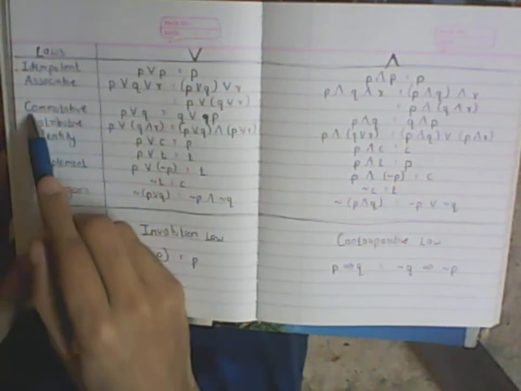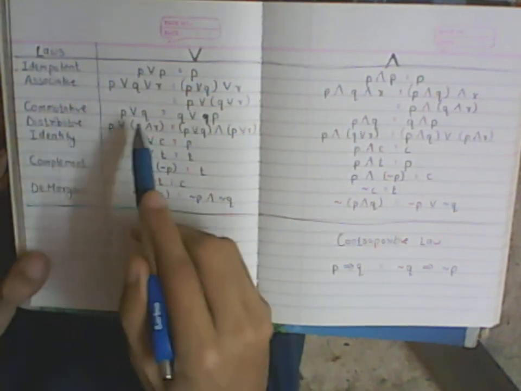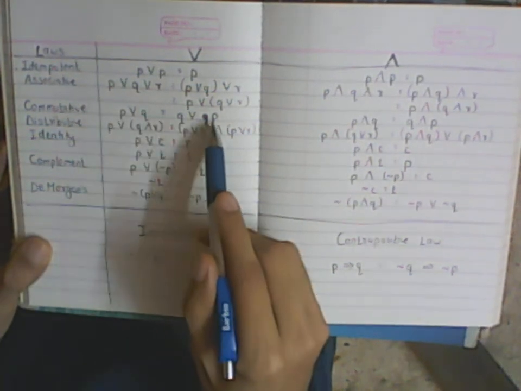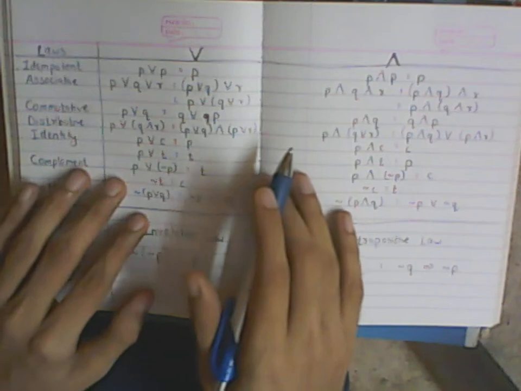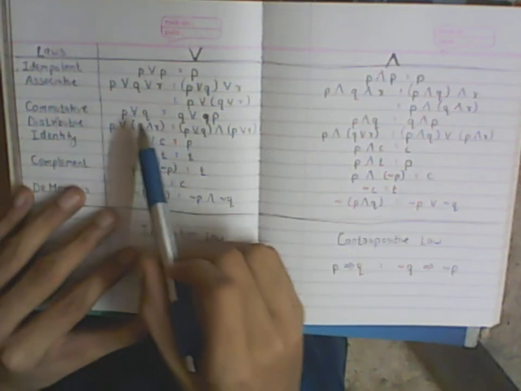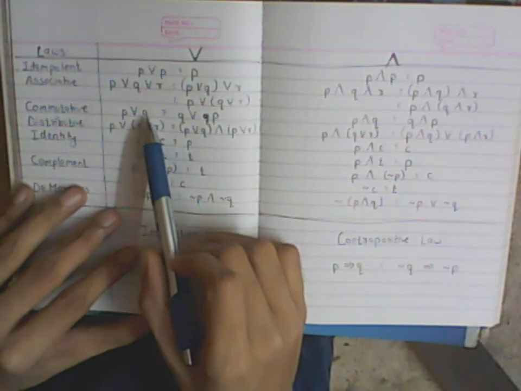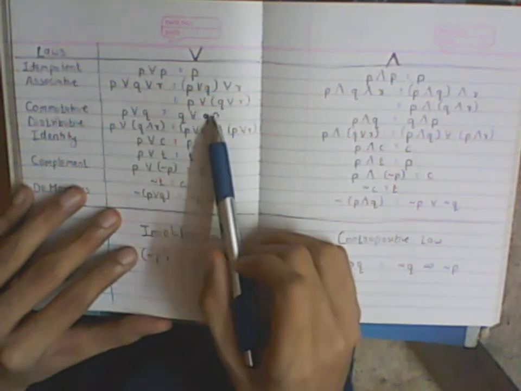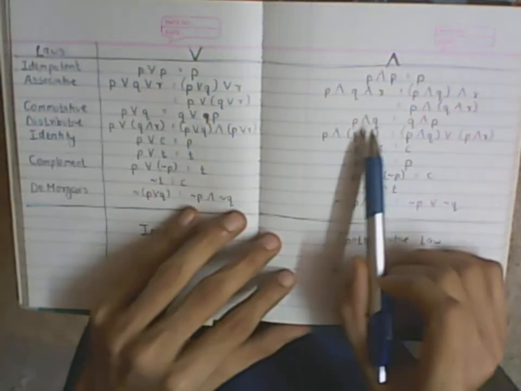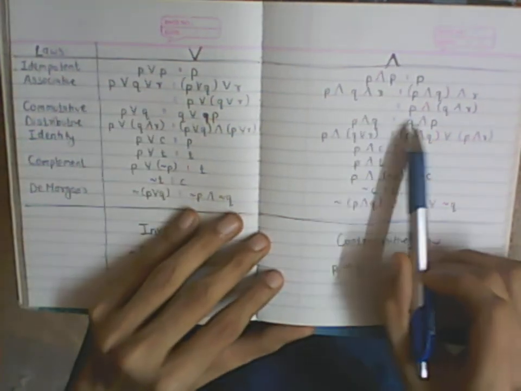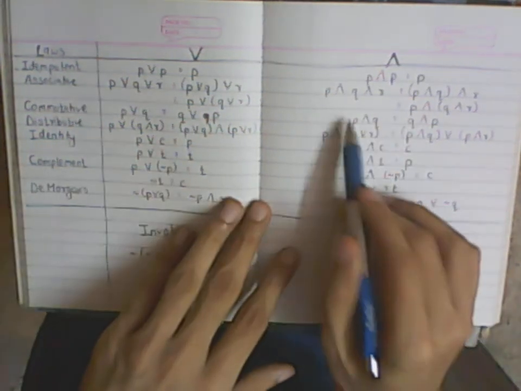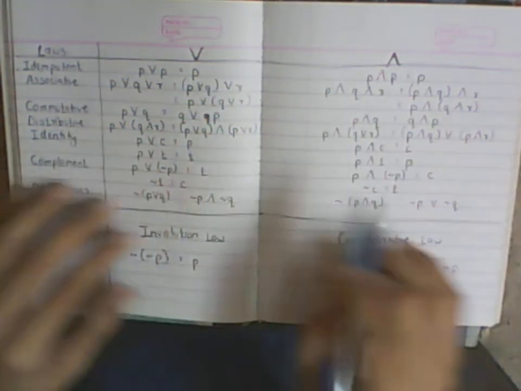Next, commutative law, again a very useful and simple law actually. It says that P or Q is equivalent to Q or P. It makes no difference in which order you do it. So when I say I am Tom or I am in Mumbai, it's as good as saying I am in Mumbai or I am Tom. It makes the same meaning. And similarly with AND, if you do P and Q or Q and P, it's logically equivalent. So you can shift the Q over here or P over there. It's all fine to do.